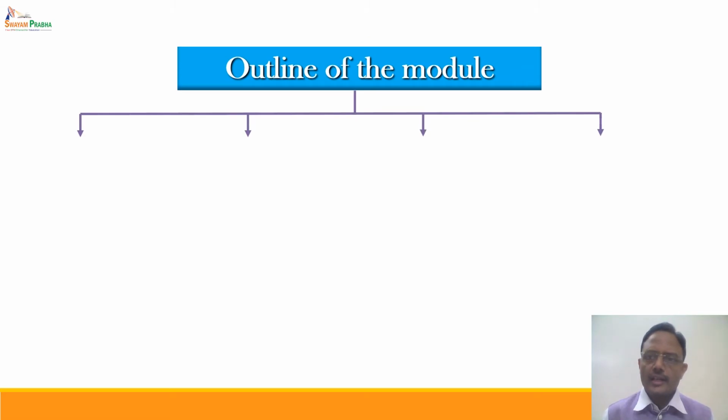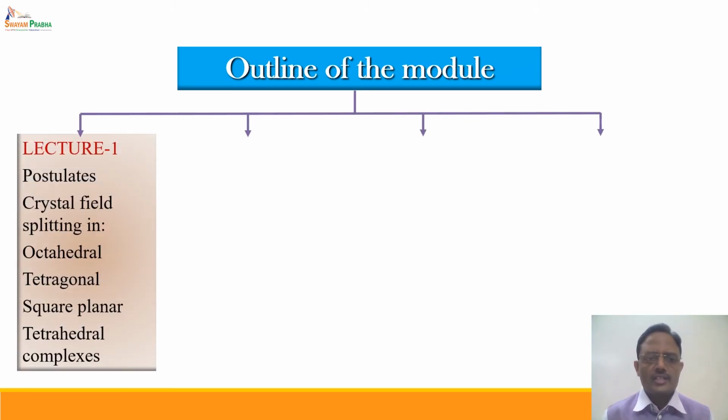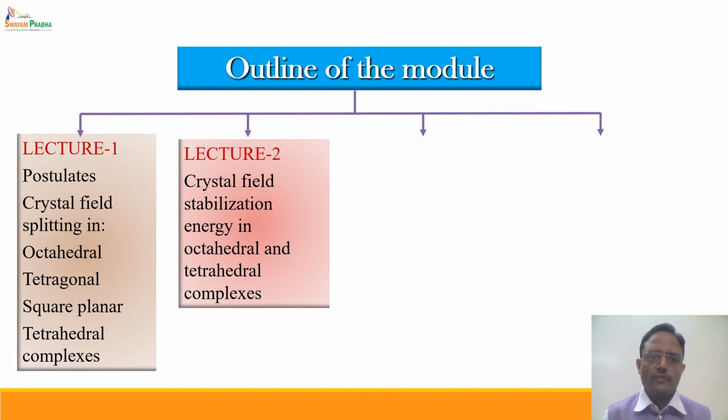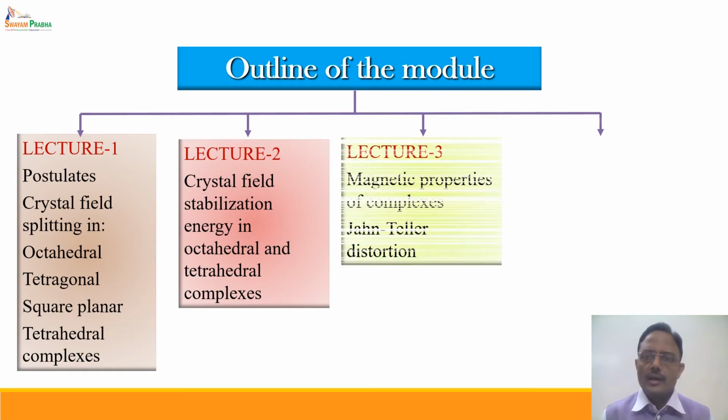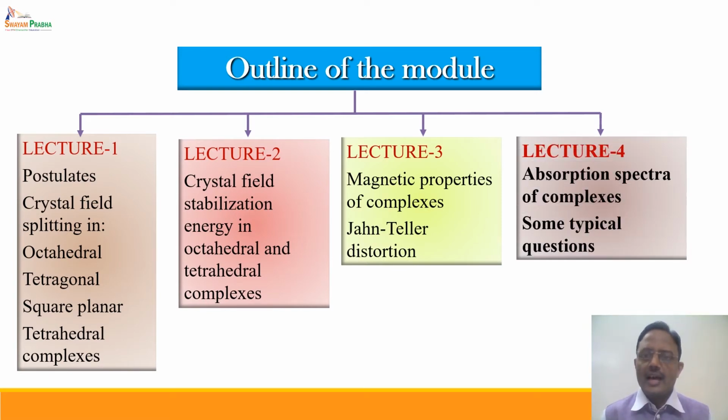In the previous 3 lectures of this module, we have discussed various aspects of crystal field theory, including the splitting of the d orbitals and the application of crystal field theory to describe magnetic properties and Jahn-Teller distortion. Now in this last lecture of this module, we will be discussing the absorption spectra of complexes in terms of crystal field theory and some typical questions based on the explanation of various properties of the complex on the basis of CFT.